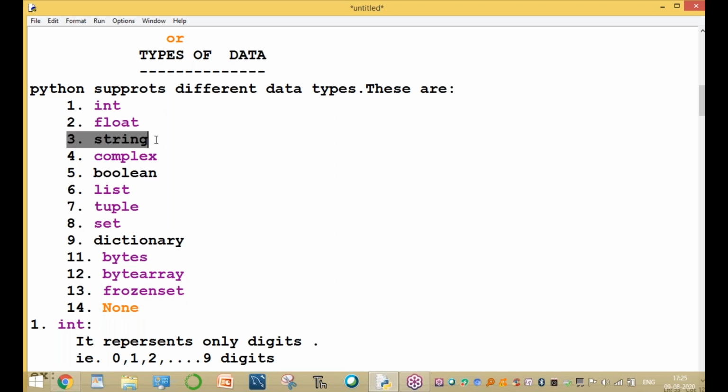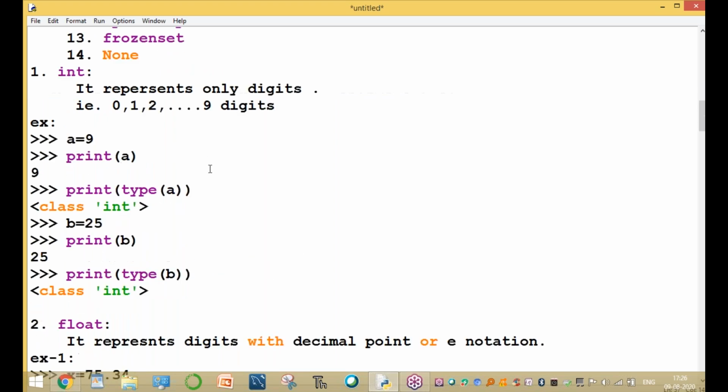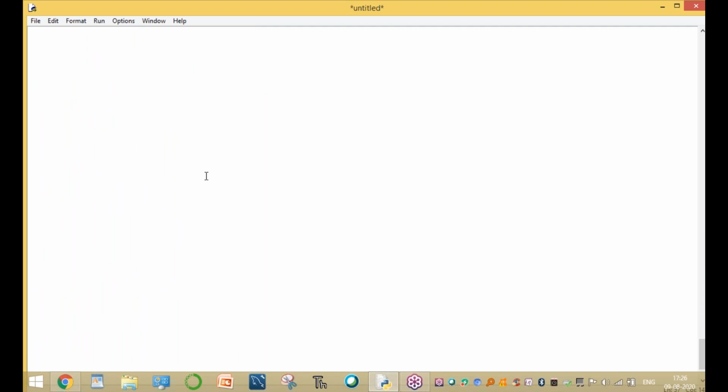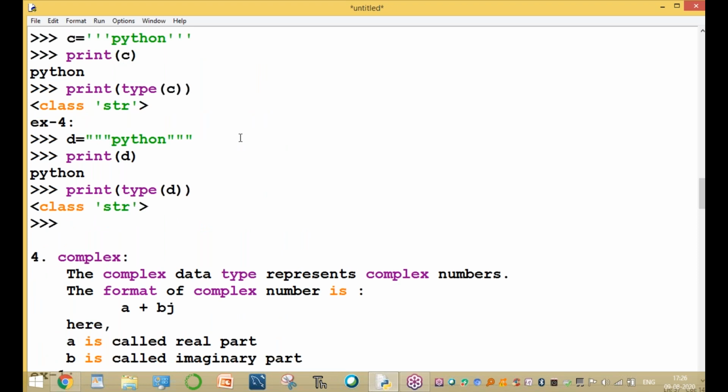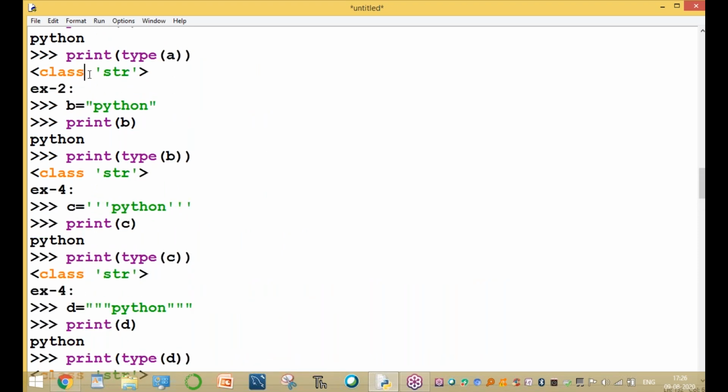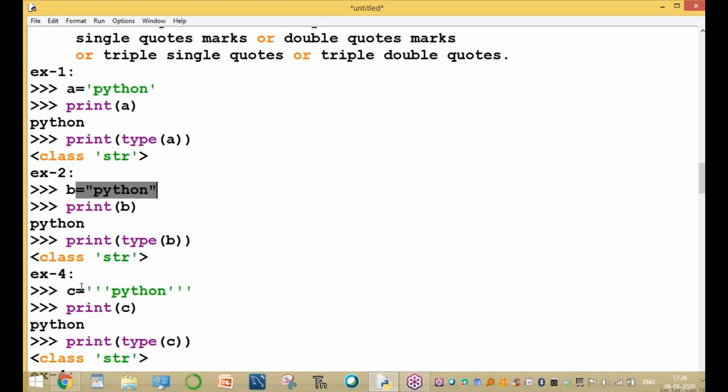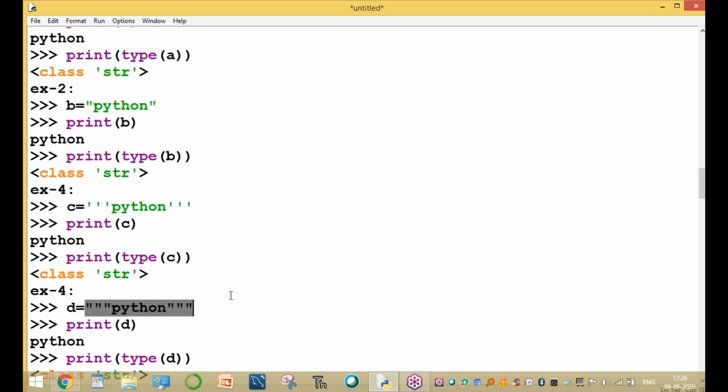What is string type? It represents alphabets, digits and special symbols enclosed by single quotation marks or double quotation marks, or triple single quotation marks or triple double quotation marks. You can use any one. So what is the difference between these, sir? I will explain one by one in the string chapter, in the next class. There is a small difference that I will explain later.